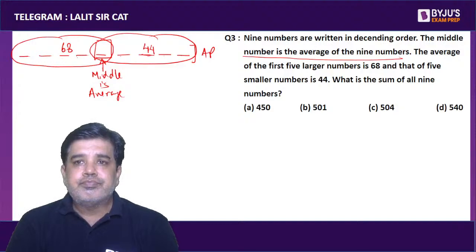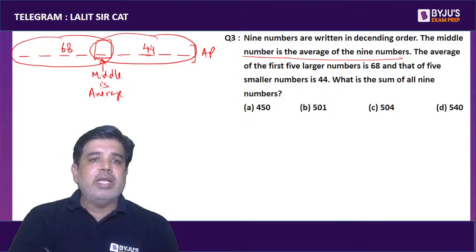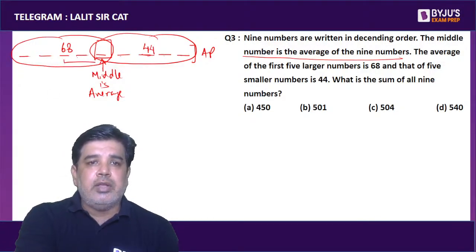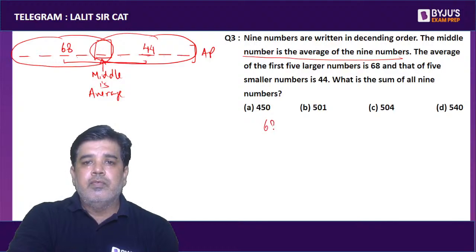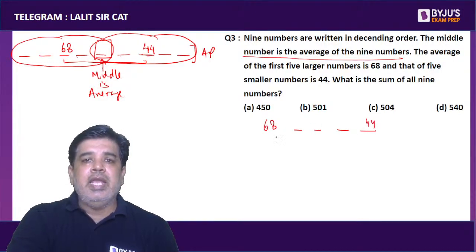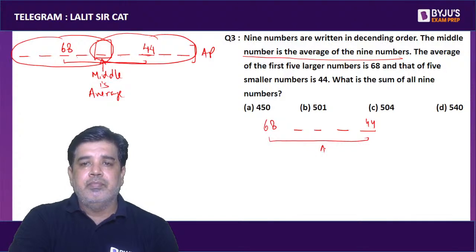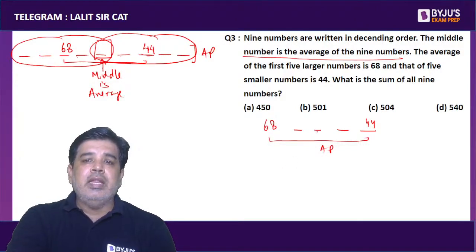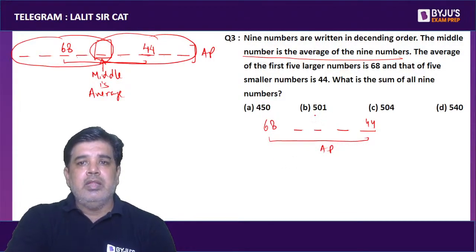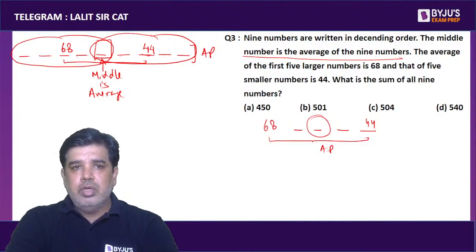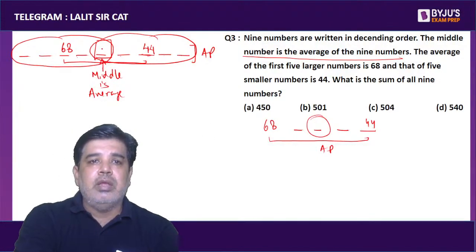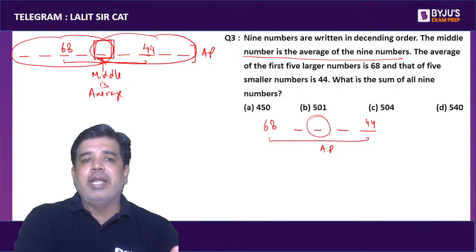Now you can see that from 68 to 44 we again have the data in AP. Again the middle value will be the average, and this middle value is actually the mid value of the complete data also.